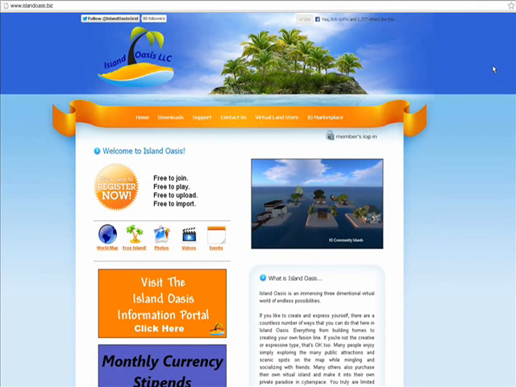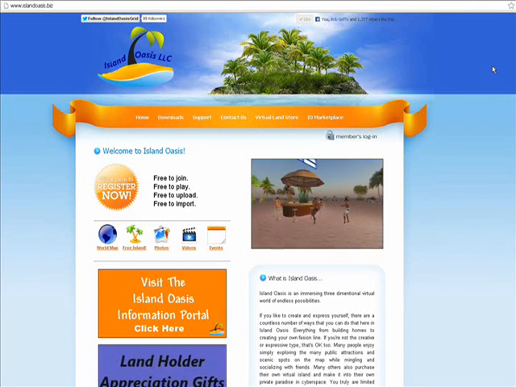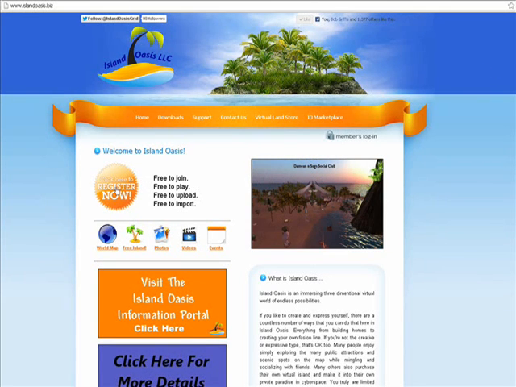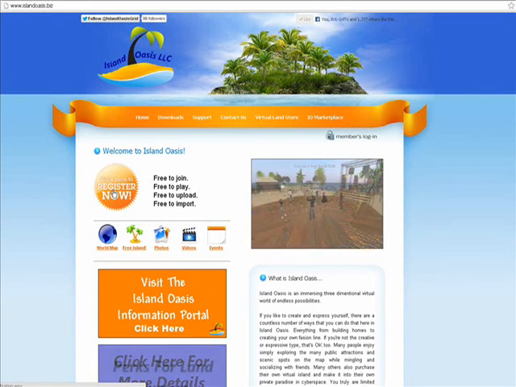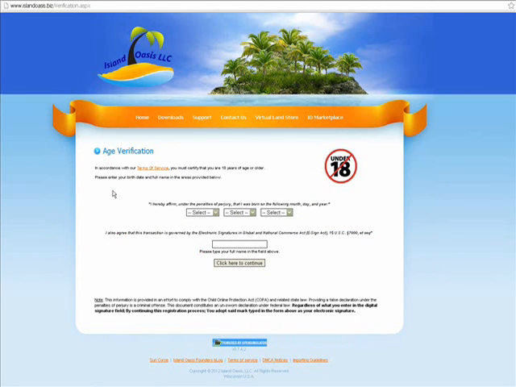First, we need you to go to the correct website, which would be www.islandoasis.biz. Once you're there, you'll see our homepage with a click here to register now button. We simply want you to go ahead and click that, and you'll see we have age verification. We do not allow residents under the age of 18. So let's go ahead and fill out our information. That would include our real name and our real birth date.